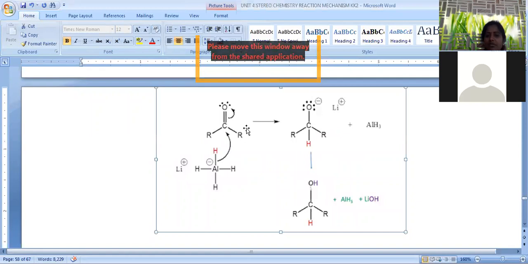Now let us see the reduction mechanism for ketones. When a ketone is treated with lithium aluminum hydride, again the hydride ion is attached to the carbon atom and it is converted into O minus surrounded by lithium plus in order to neutralize the charge. So this is called an oxide. So lithium oxide will be generated, which abstracts the H plus from a water molecule and is converted into OH. So this is called a secondary alcohol. Very simple. Release of H minus from lithium aluminum hydride, then followed by hydrolysis, then we will get the final secondary hydroxy compound.